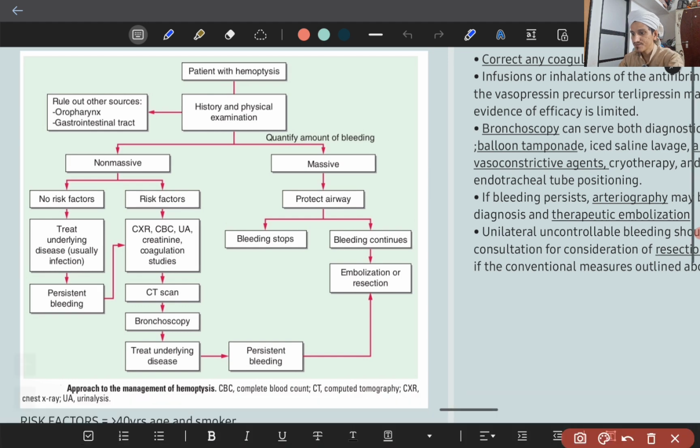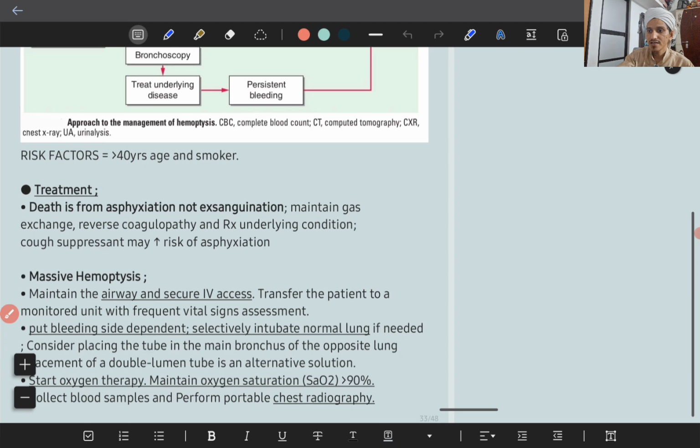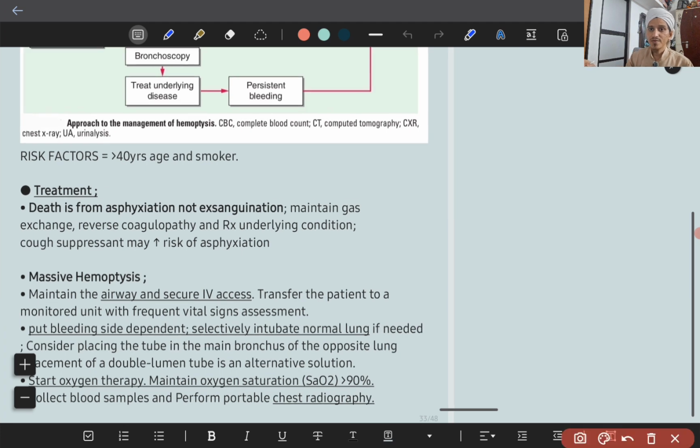Moving forwards, see here, when the patient coughs blood, he is so fearful that he thinks he will die due to bleeding only. But books say death is from asphyxiation, not from exsanguination.